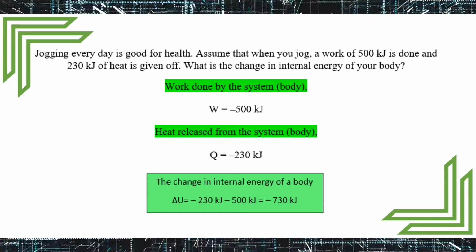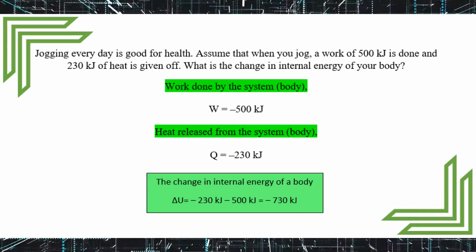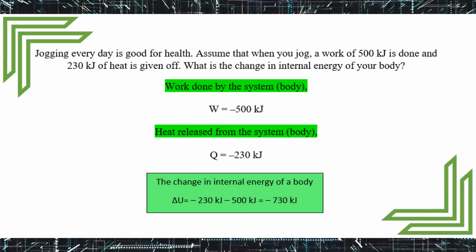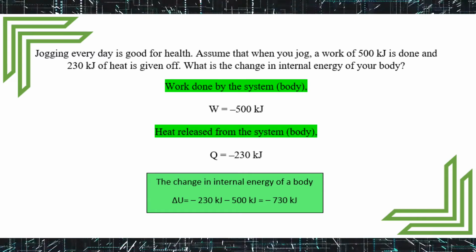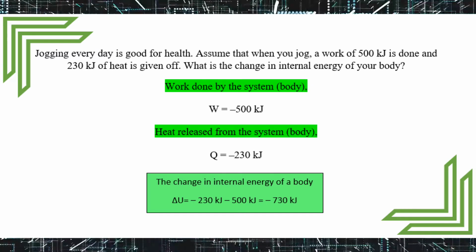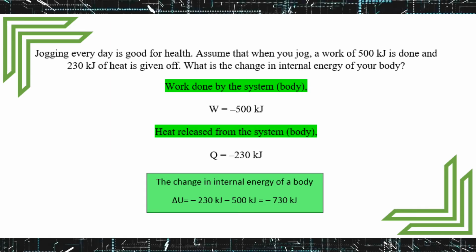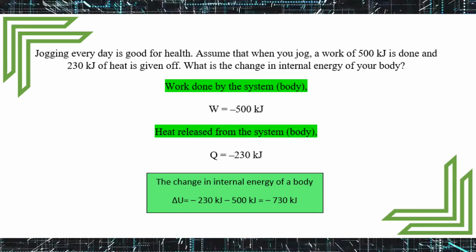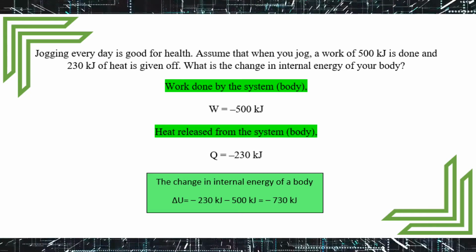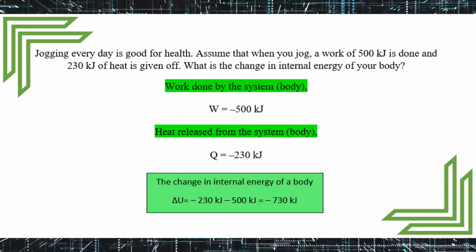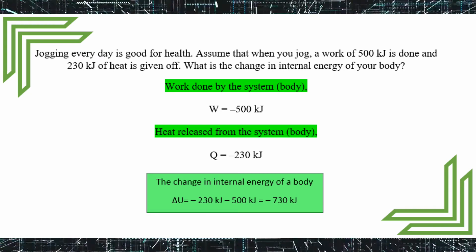W is negative because work is done by the system, and the heat, or Q, is also a negative sign because heat is released from the system. So the change in internal energy of the body is equal to negative 230 kilojoules minus 500 kilojoules, which is equal to negative 730 kilojoules.